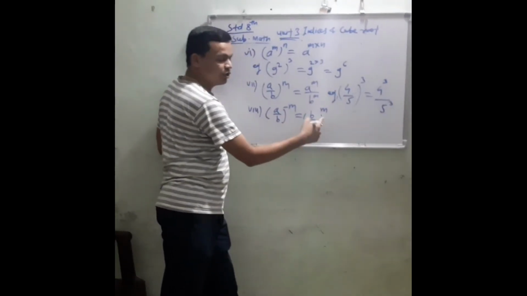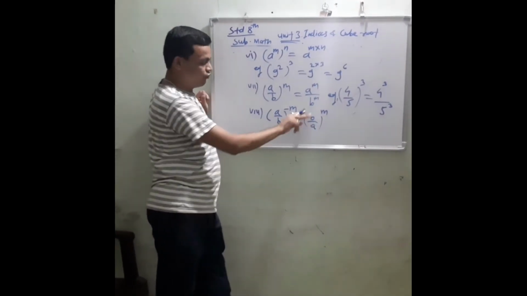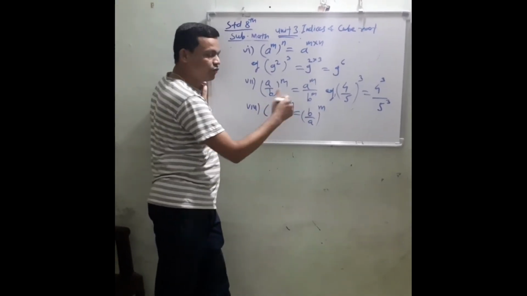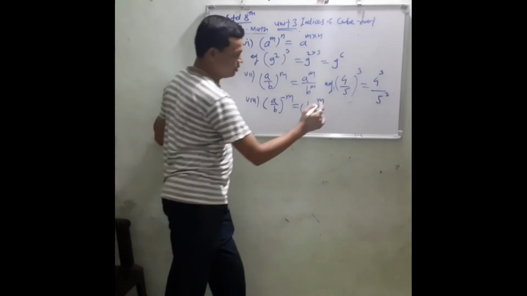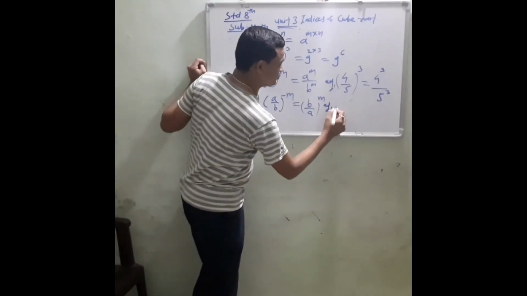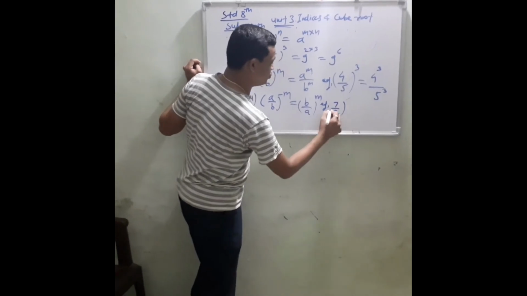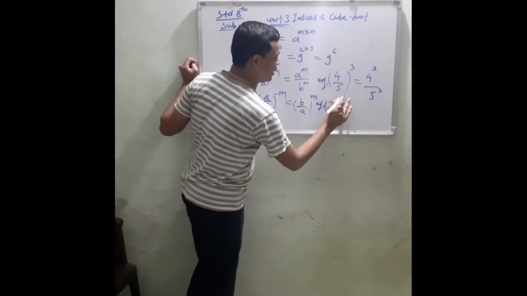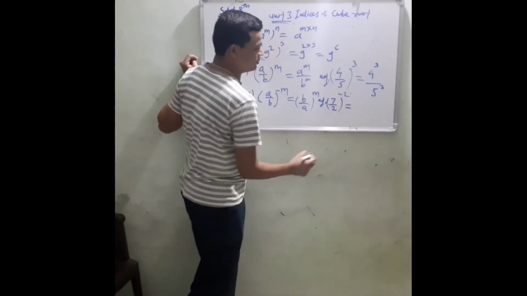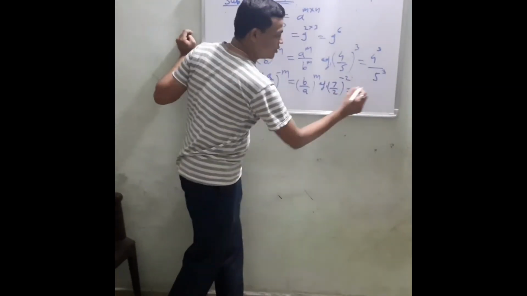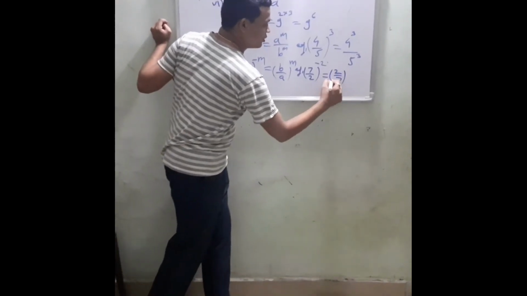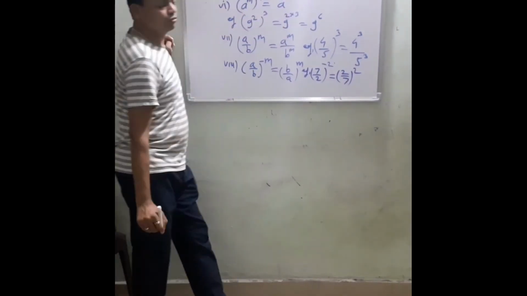While converting it into a positive index, we should take the reciprocal of the given number, that is a upon b converts into b upon a. Example: (7 upon 2) raised to minus 2. Then it should be written as (2 upon 7) raised to 2.